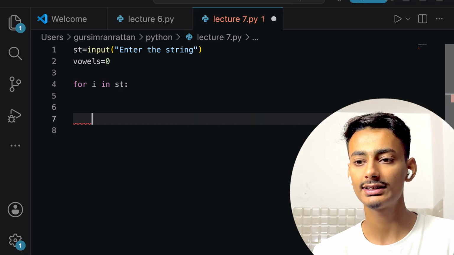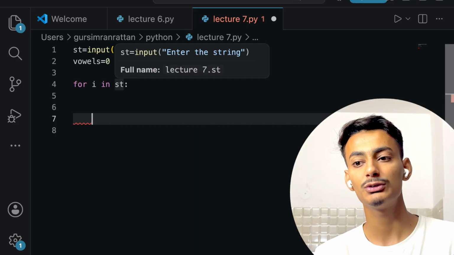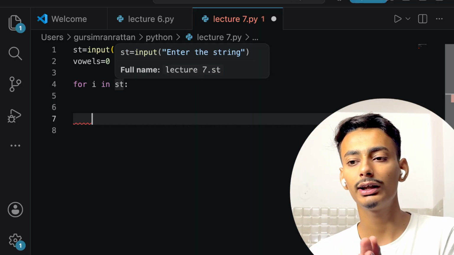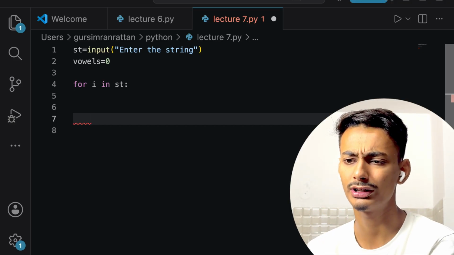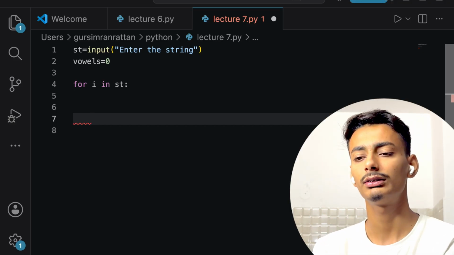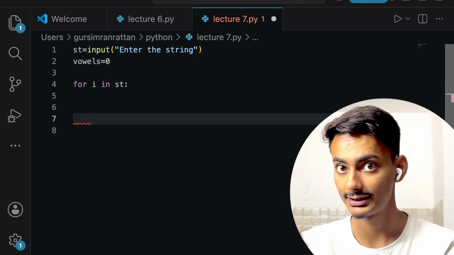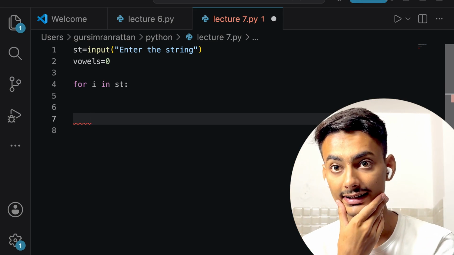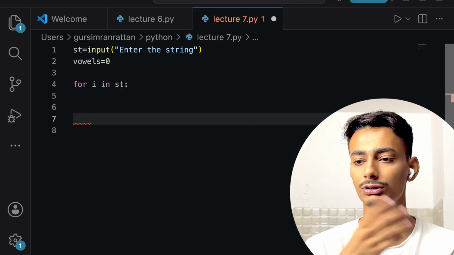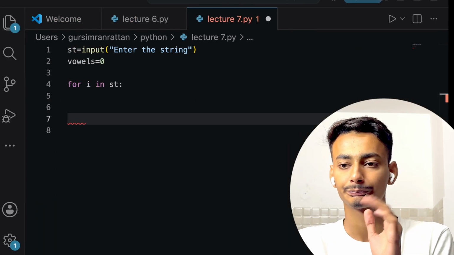But now in this case, I am not using any range function. I am using a string. Here I can also take a list, and a tuple, and also a dictionary, I think, but just try and see what happens. I will be telling you that in the next lecture probably. And if not, also just try to research that, because coding is a thing that you have to research at your end also. Then you will be learning things in a better way.